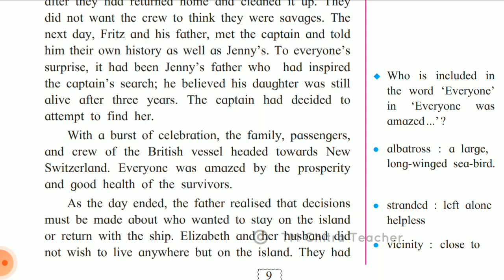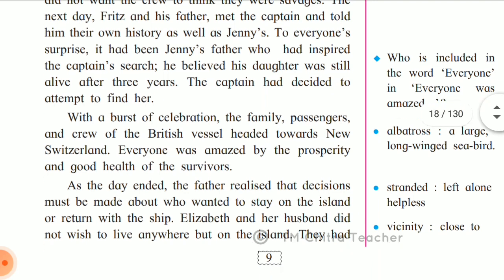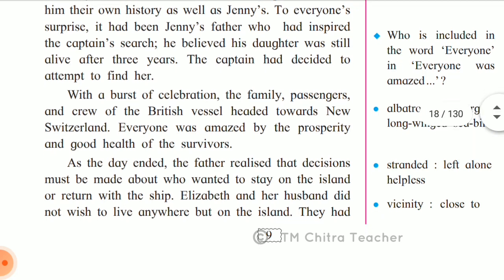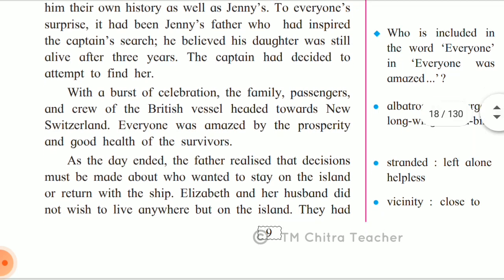So everyone was amazed by the prosperity and good health of the survivors. Everyone means here the people, that is the crew of the British vessel and the captain. Crew means a group of people, many people were there. So everybody was so amazed, because nobody was living on that island, only William and his family members, but they survived such a prosperous and very good life on that island.